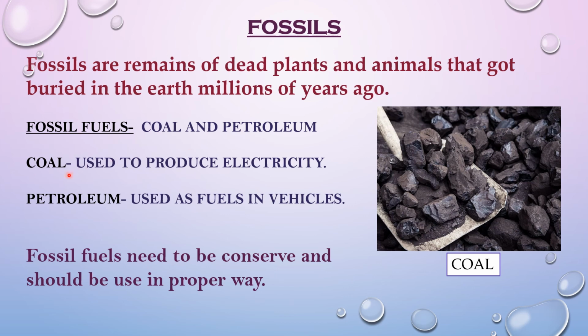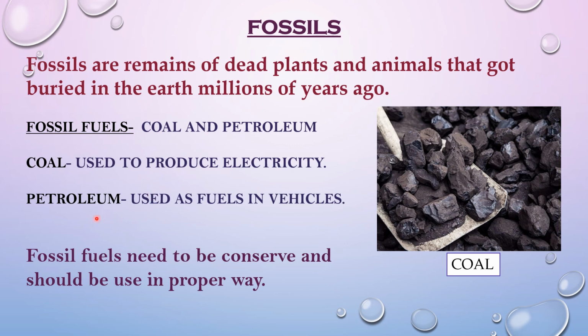Coal is developed from the remains of plants. As the plants die, they form a thick layer of matter on the swamp floor, and this gets hardened to form coal. Coal is used to produce electricity and many other things like plastic and nylon.